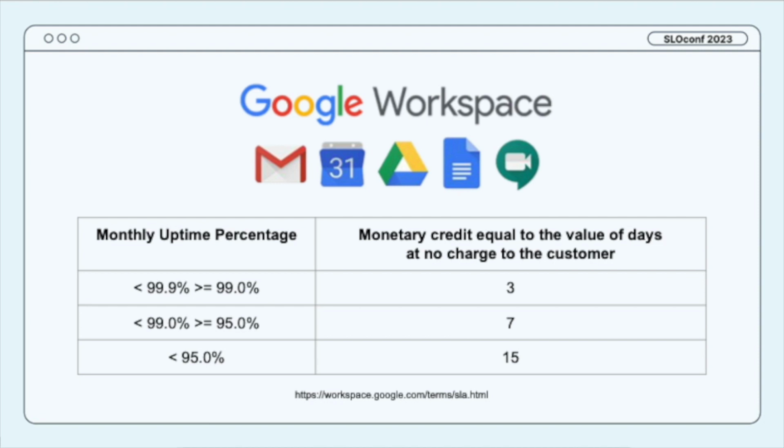So let's, for example, look at the Google Workspace's SLA. This one might affect you if you use Gmail for work or maybe Google Calendar for work. But you can see here that Google has stated that their web interface will have a monthly uptime of 99.9%. And that is also known as 3 nines, if you've ever heard that before. And if there's a break in that expected uptime, Google will offer you a set number of credits depending on what is actually measured as their uptime.